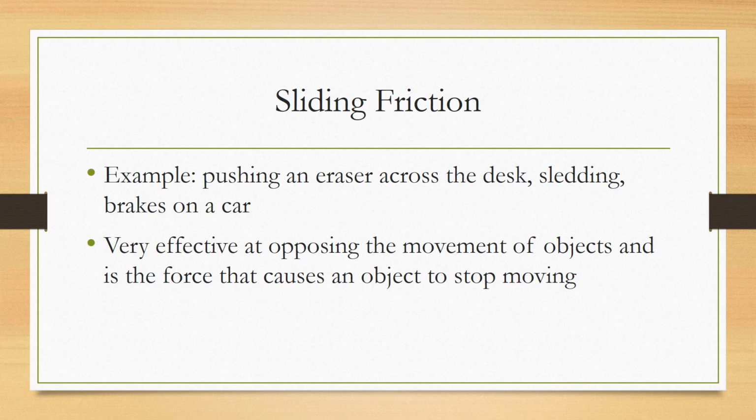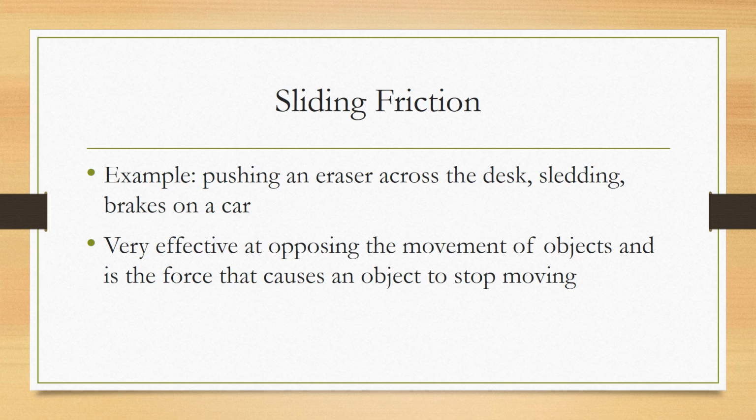So first off, sliding friction. I think this is the most common type of friction people think of. This is the reason when you rub your hands together, you can feel the heat. So if you try that now and you rub them together quickly, you're going to feel heat between them because of that friction. If you push any object, such as an eraser, across the desk, that is experiencing sliding friction.